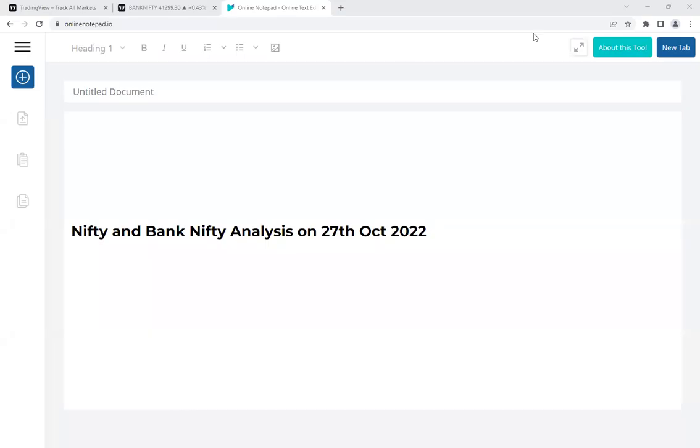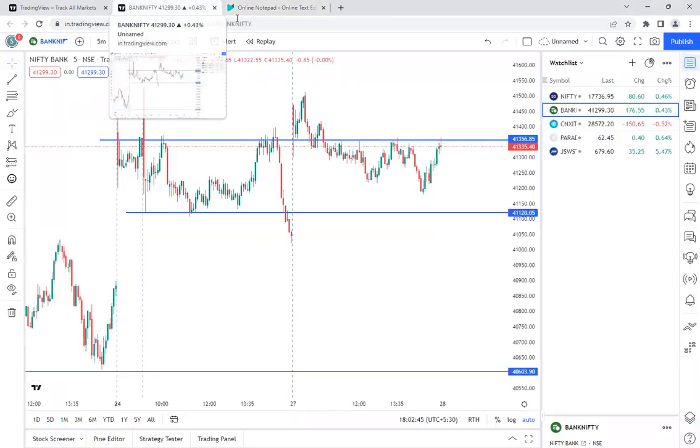Hi all, welcome back. Today is the 27th October 2022 and the markets are already closed for the day. In this video, let us try to analyze the Nifty and Bank Nifty charts and see how they have performed today. After seeing the performance, let's try to expect tomorrow's move also. So let me go to the charts directly.